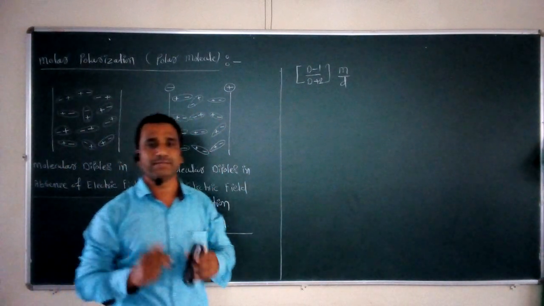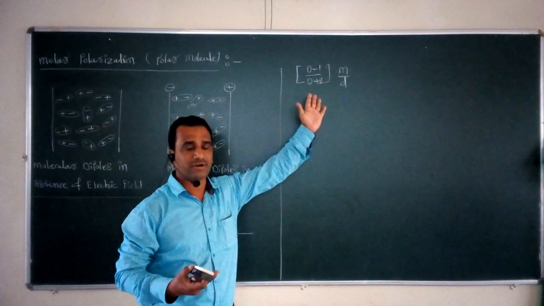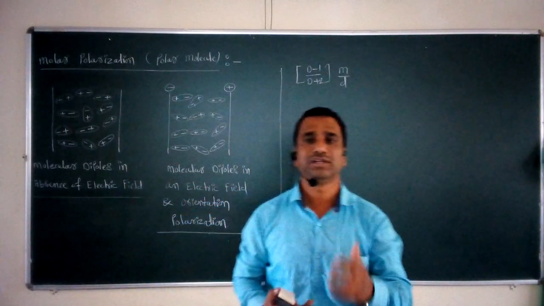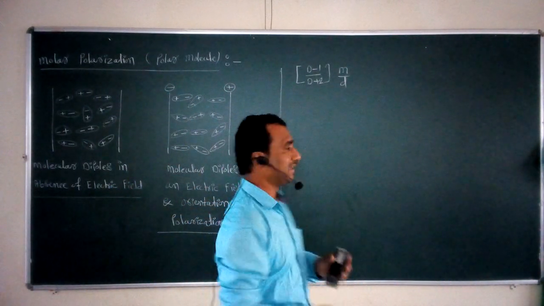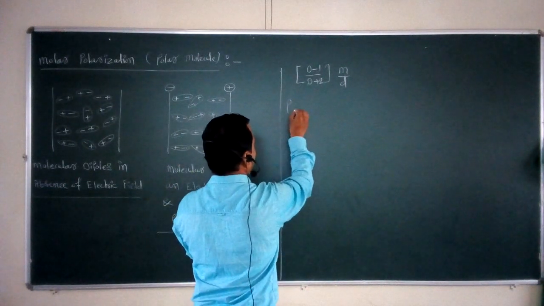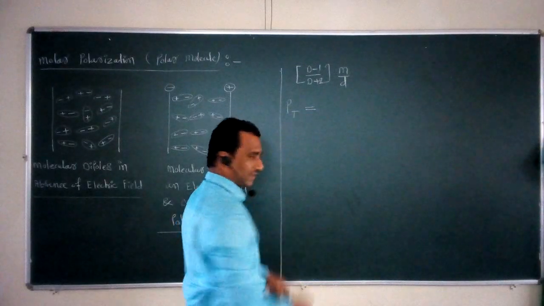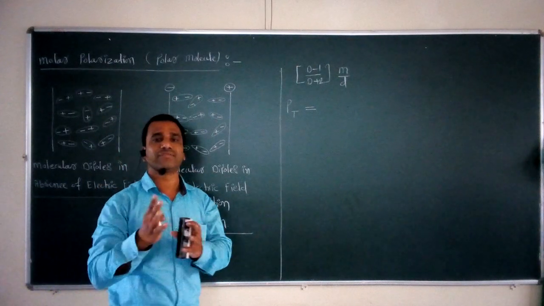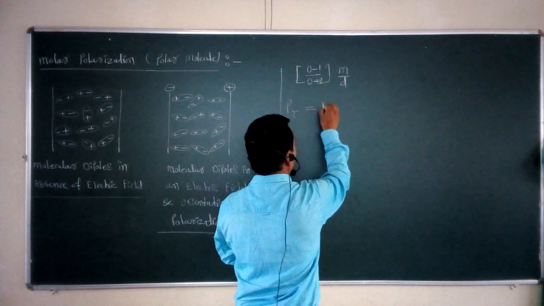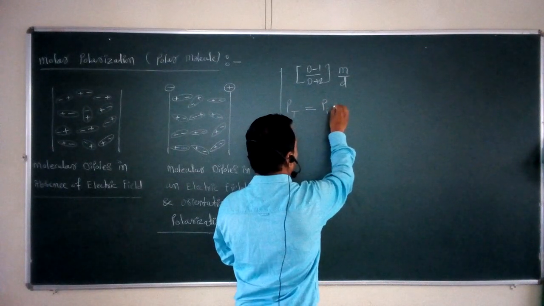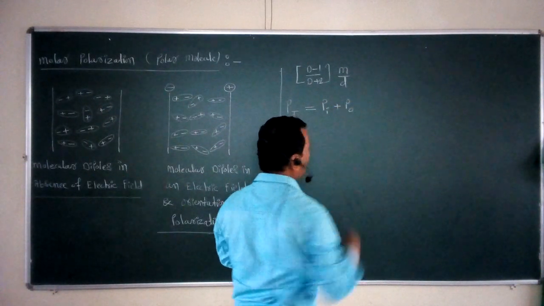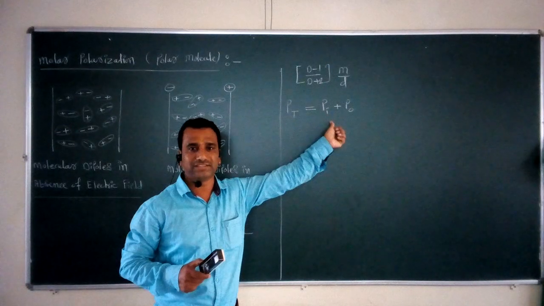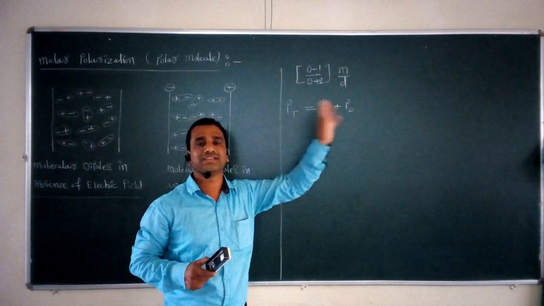With the help of the same term, we can again express the molar polarization for a polar molecule. Now, if we want to calculate the total molar polarization of this polar molecule, what is the equation for that? The total molar polarization is Pt is equal to. In this case, the total molar polarization of a polar molecule is a combination of two different types of polarizations. The first is Pi plus the second is Po. What are this Pi and Po? This Pi stands for the induced molar polarization, and this Po stands for the orientation polarization.